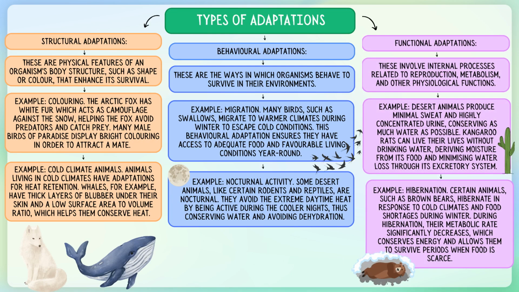Functional adaptations are internal processes, like metabolic rate slowing during hibernation, or humans increasing respiration during exertion. These adaptations are crucial for survival and competition within ecosystems. Understanding them highlights the interconnectedness of ecosystems and is essential for studying biodiversity, conservation, and environmental impacts.